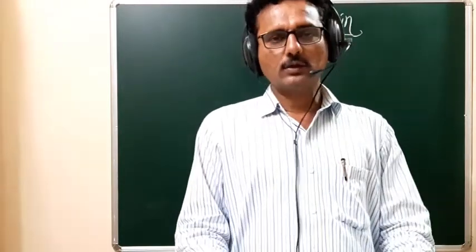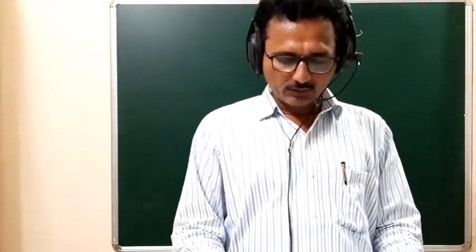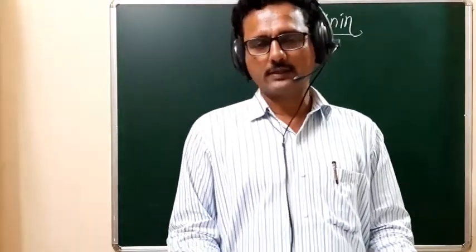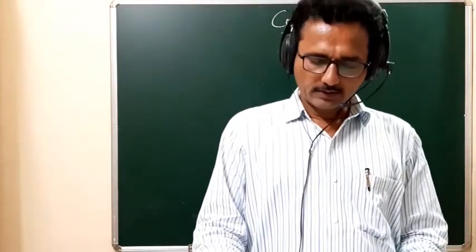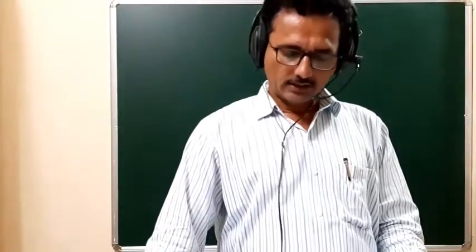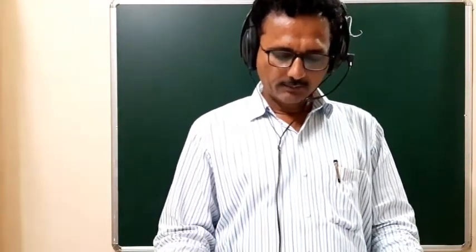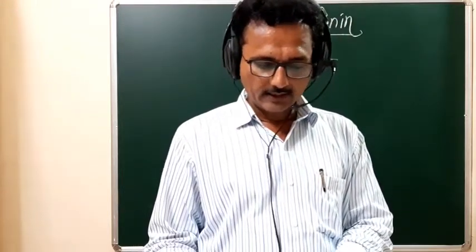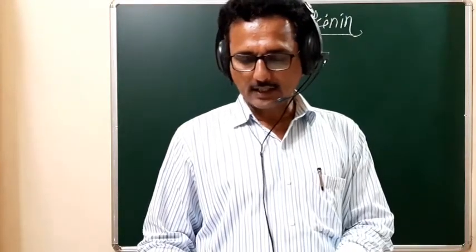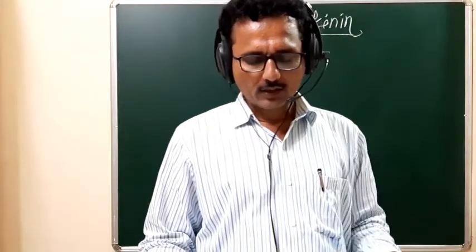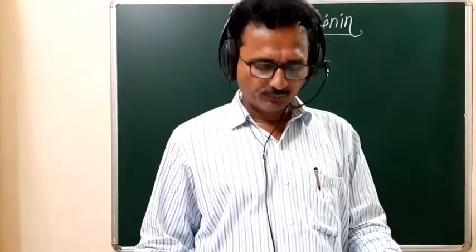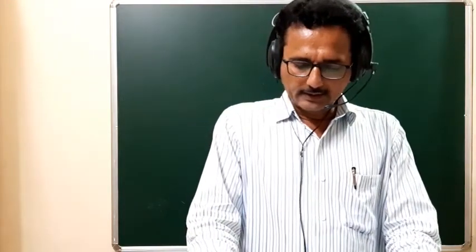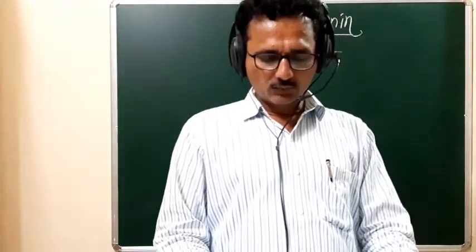See the next question, question number 207. The cytokinin which was extracted from herring sperm cells by whom? The first option Miller, second option Skoog, third option Stewart, and fourth option Sach. The scientist Miller in 1955 isolated the cytokinin from herring sperm cells.